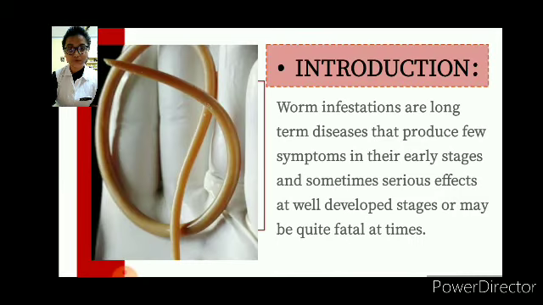So here is the introductory part. Worm infestations are long-term diseases that produce few symptoms in their early stages and sometimes serious effects at well-developed stages, may be quite fatal at times.